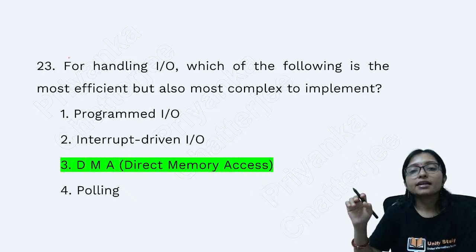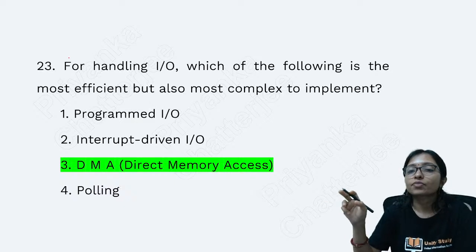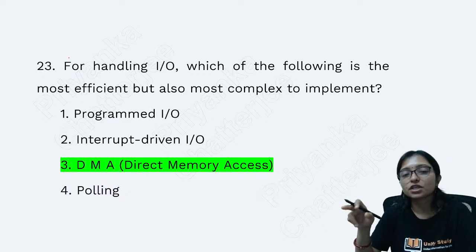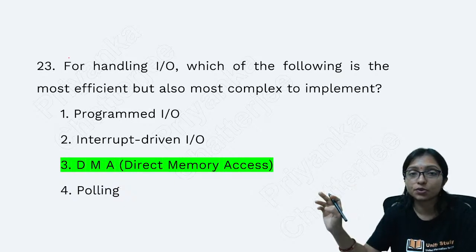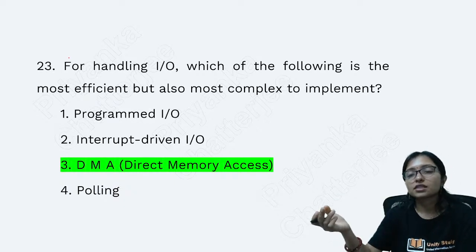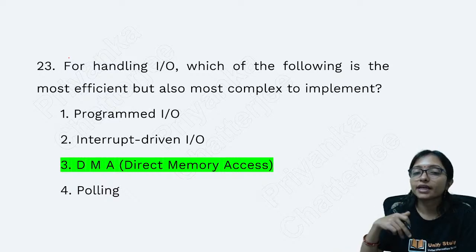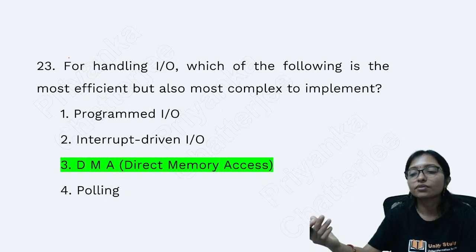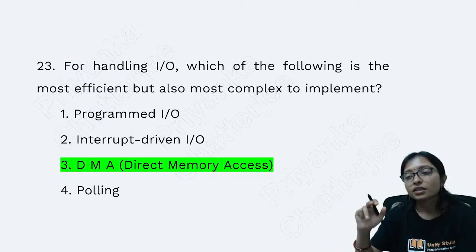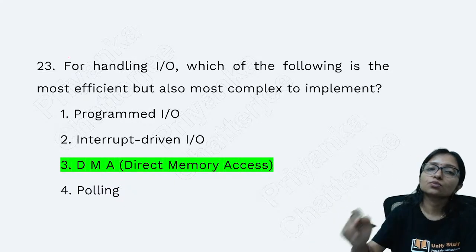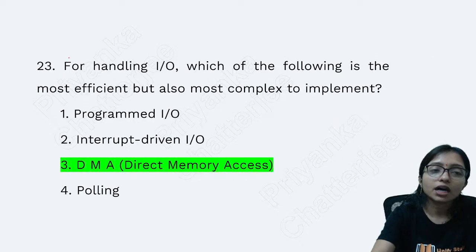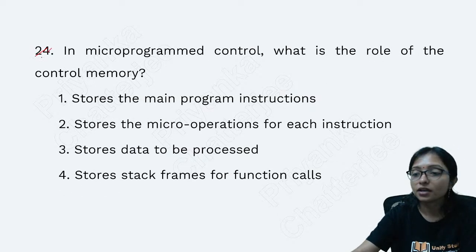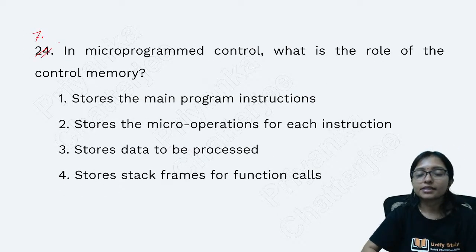So here, for handling IO, means input output, which is the most efficient and the most complex? The most efficient one is DMA, and it is the most complex also, because it bypasses the CPU. It is not interacting with the CPU. Without interaction of the CPU, memory and the input output device can directly connect to each other. That's why it is complex, but it is the most efficient also. So DMA is the correct answer. Now question number 7.